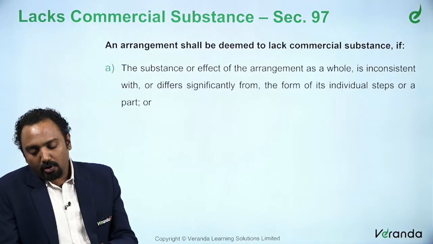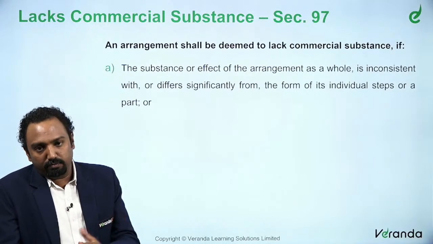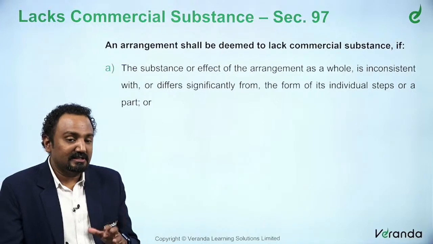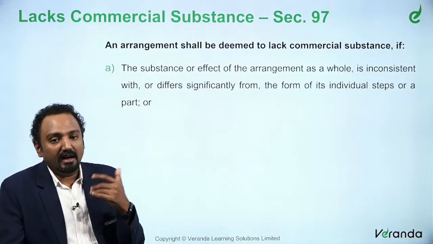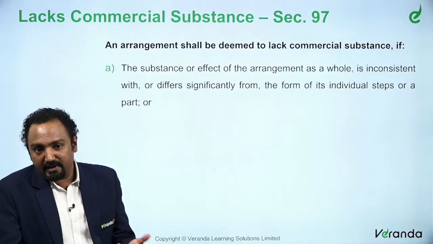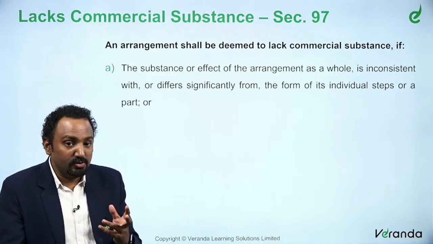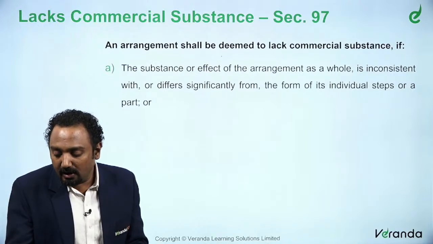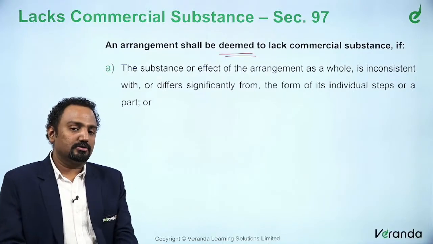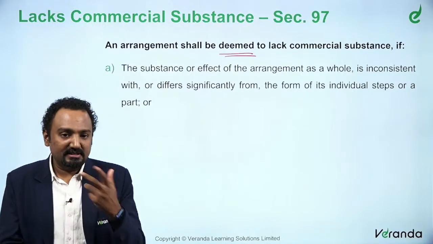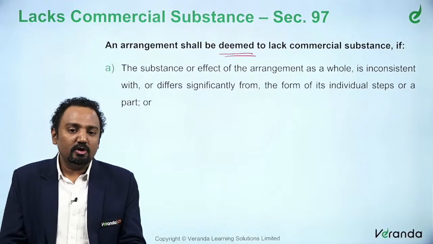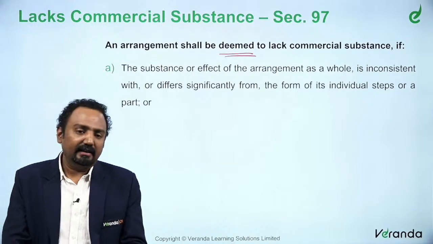Now, we have been talking about how there could be a lack of commercial substance, and then it may probably be called an impermissible avoidance. There are certain situations where the arrangement will be deemed to lack commercial substance. So, maybe the arrangement actually has commercial substance, but still it shall be deemed to lack commercial substance.